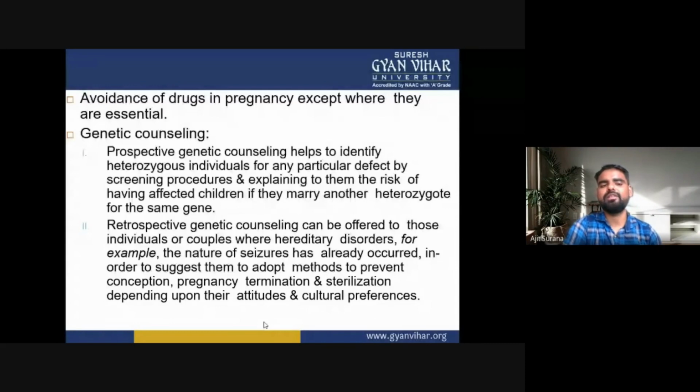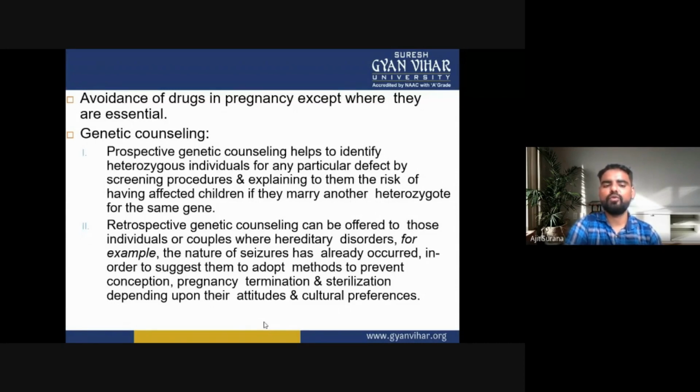Now the genetic counseling. Prospective genetic counseling helps to identify heterozygous individuals for any particular defect by screening procedures and explaining to them the risk of having affected children if they marry another heterozygote for the same gene.